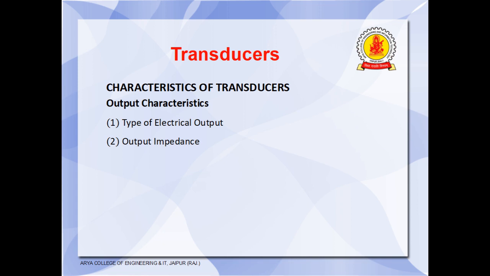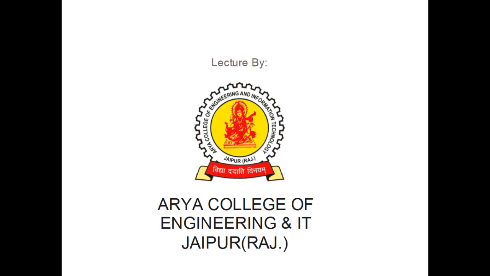It means the output impedance of a transducer determines to the extent of the subsequent stages of an instrumentation is loaded. So in this way, these are the characteristics, different type of characteristics: input characteristics, output characteristics and transfer characteristics we have to consider while selecting a transducer. So students, we have discussed about the different type of transducers.